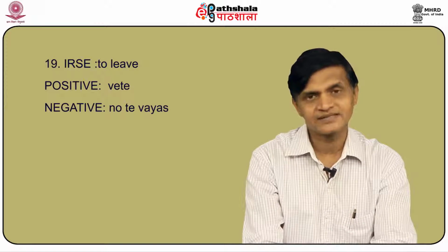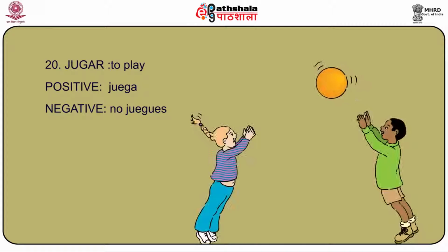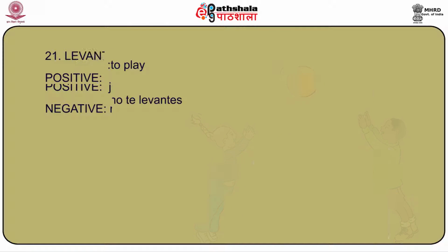Let us pick up another example and another verb like jugar, to play. All of us do a lot of this activity, which is to play. So jugar is in the positive command juega, in the negative command no juegues. I repeat, jugar in the positive becomes juega, in the negative it becomes no juegues.